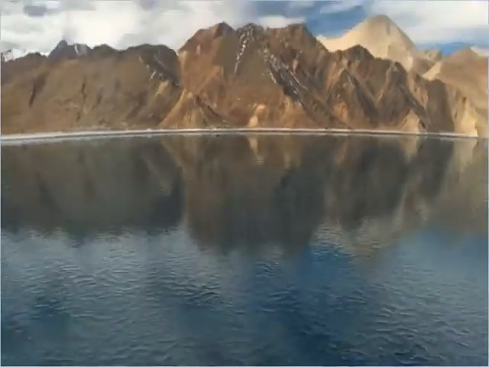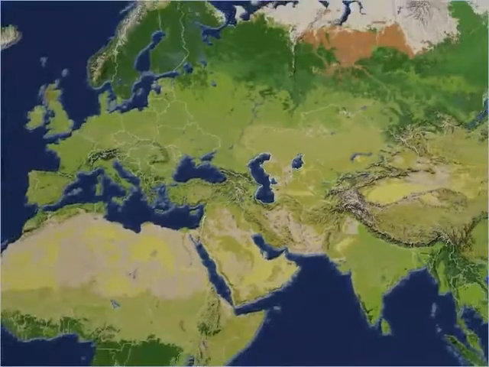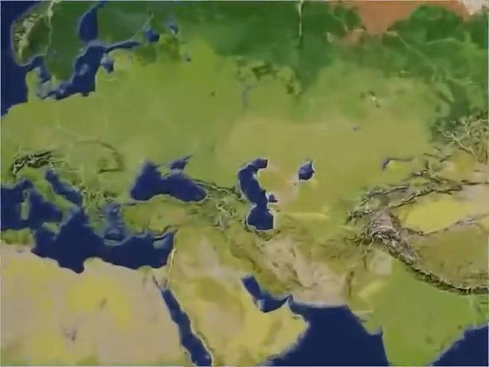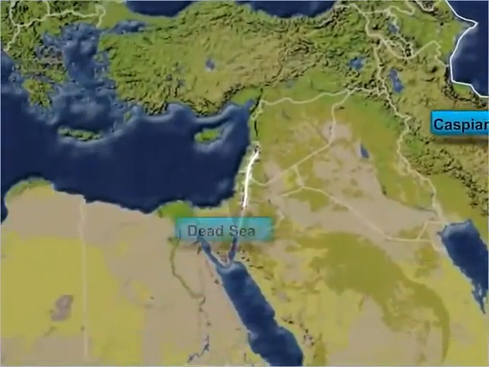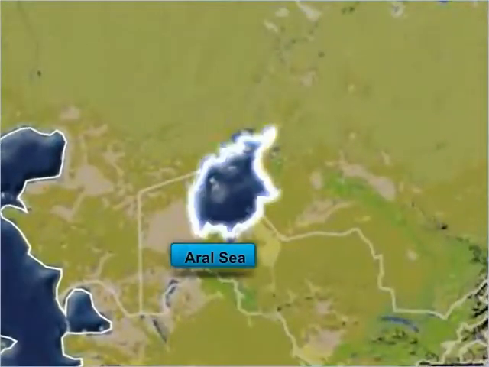The lakes of very large size are known as seas. Some examples of seas are the Caspian Sea, the Dead Sea, and the Aral Sea.